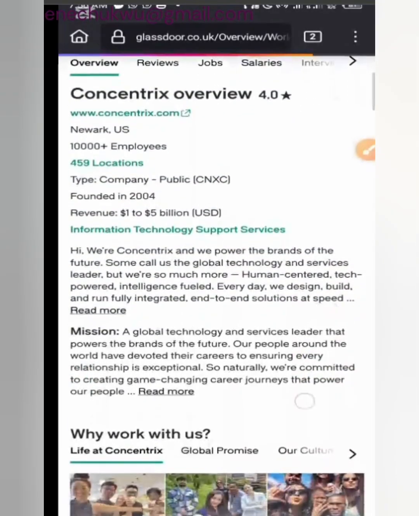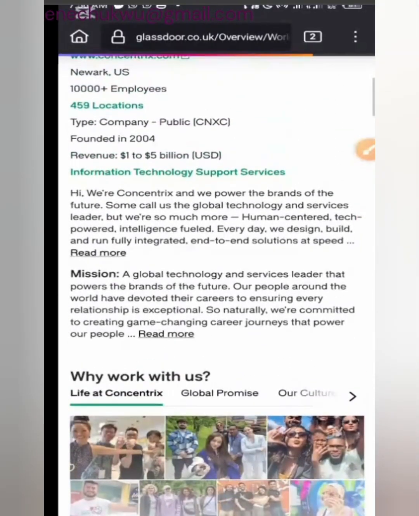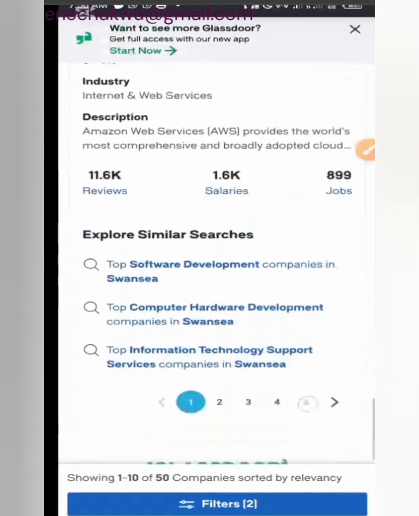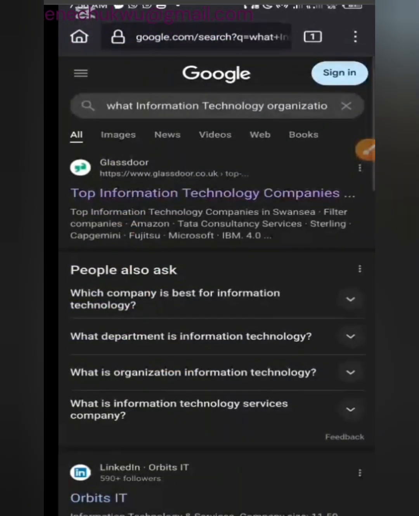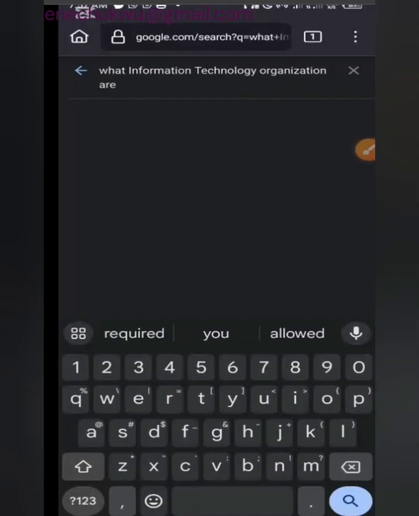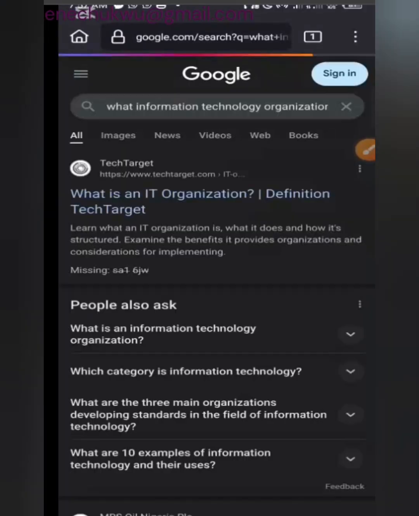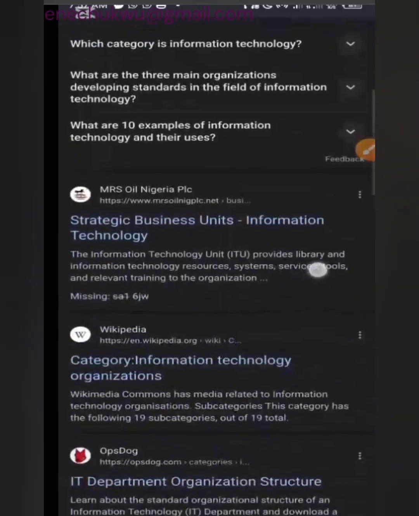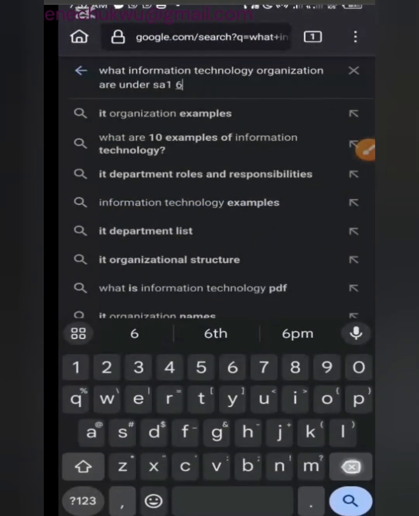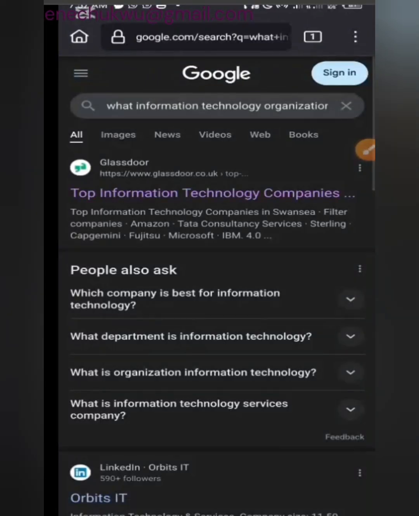Now you can see these are information technology organizations, but they just gave us something under Swansea. They didn't give us anything directly under that particular postcode. That's why I wanted to use that postcode, so we can have something very related to it. If they're not giving us that, let us just work with what they've given us.